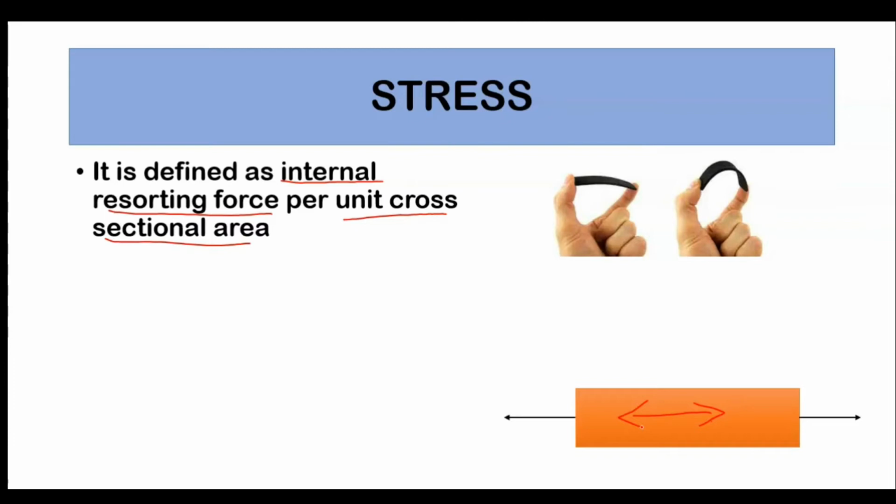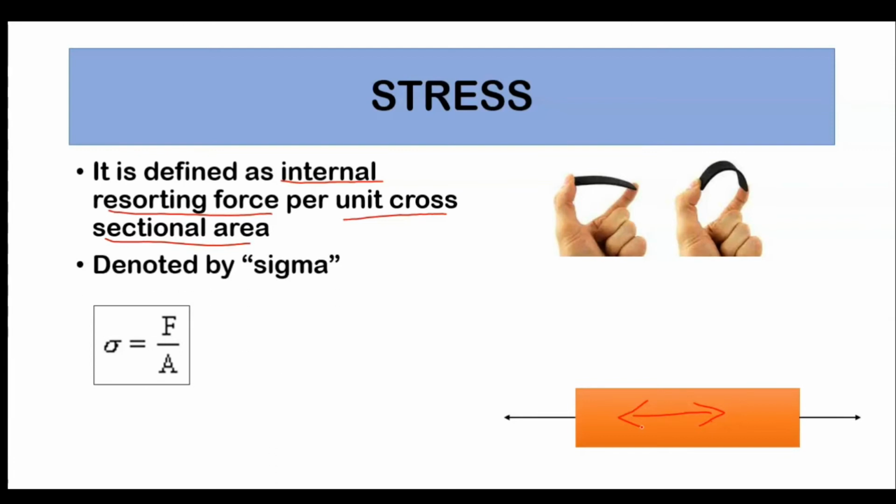If the body is able to resist the external load, it is said to be stable, in equilibrium, and therefore, for this condition, the internal force of resistance should be equal to the external load. By definition, stress is force upon area. It is denoted by sigma. The SI unit of stress is Newton per mm square.